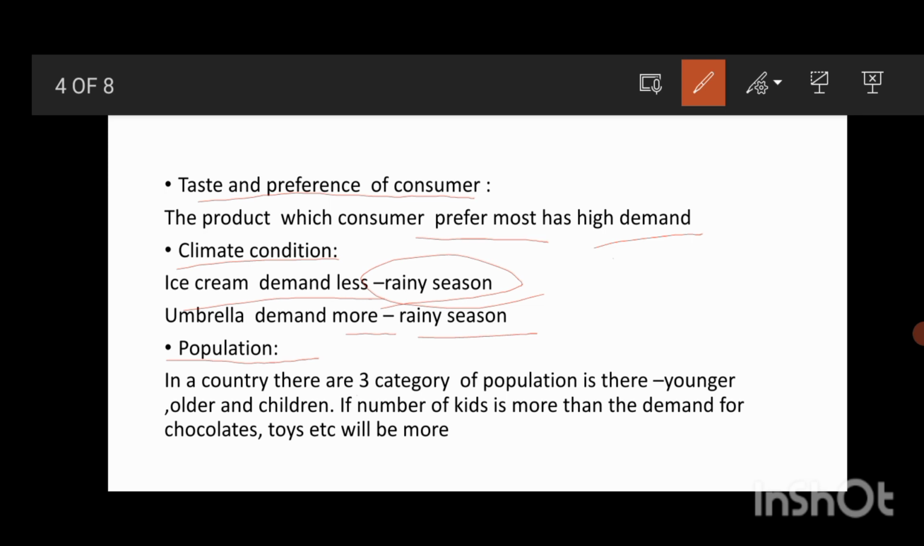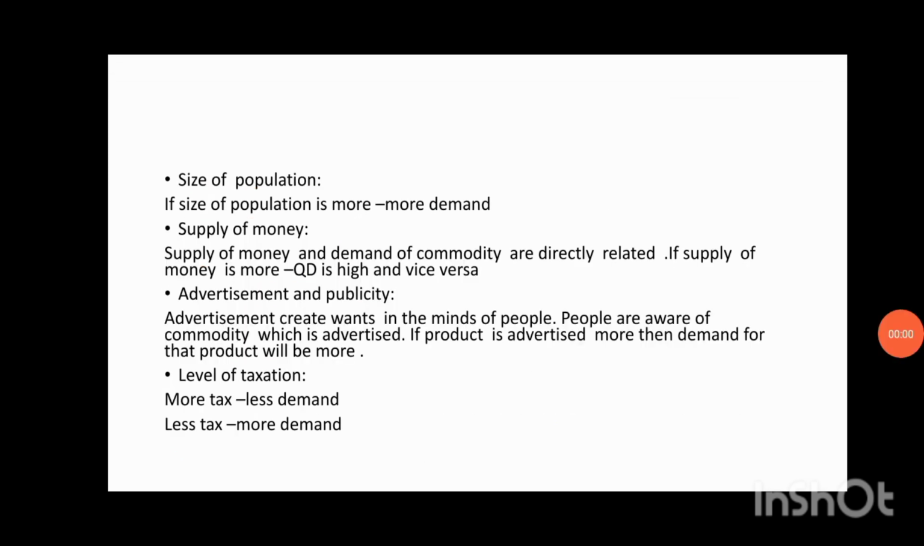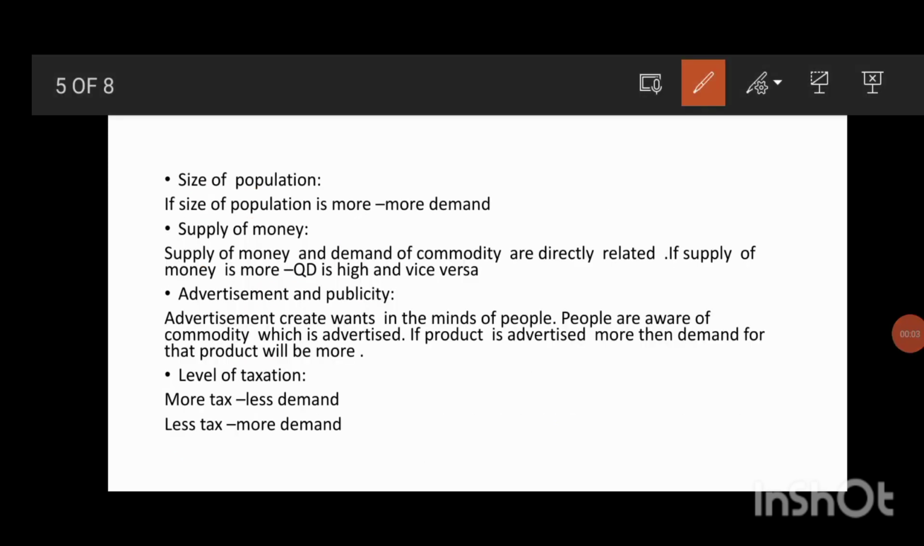In a country, there are three categories of population. One is younger people, older people, and then children. So if the number of kids is more in the population, you can see that there will be more demand for chocolates and toys. So the demand for a product also depends upon the population and categories of the population. Another determinant of demand is the size of population. If the size of population is more, that is, there are so many people in a country, then demand for the products will be more.